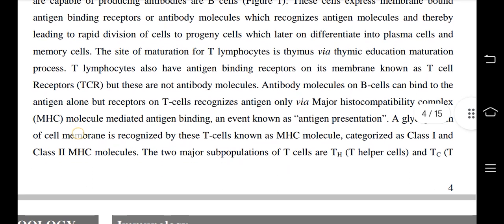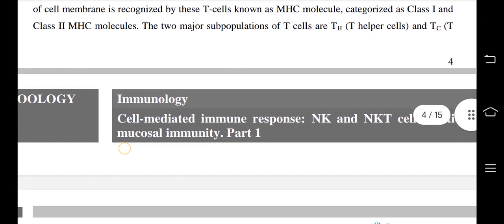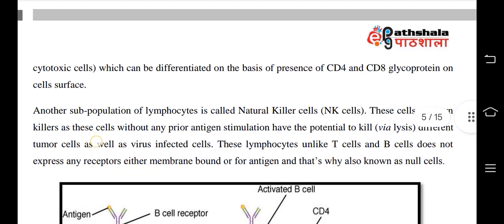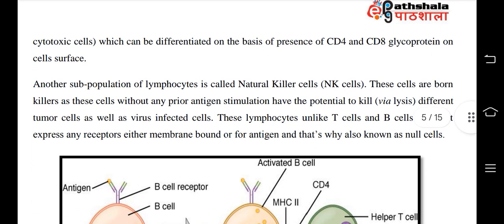The two major populations of T cells are TH, T helper cells, and TC, cytotoxic cells, which can be differentiated on the basis of the presence of CD4 and CD8 glycoprotein. CD4 and CD8 are glycoproteins on the cell surface.